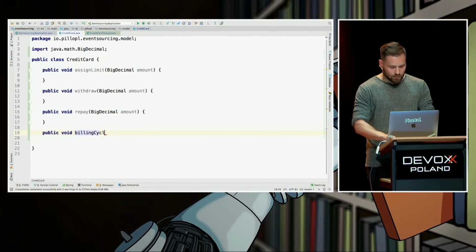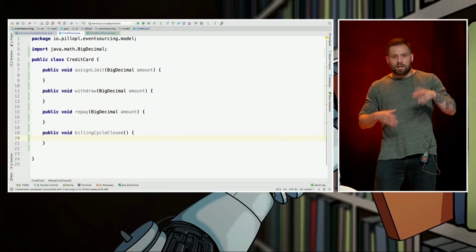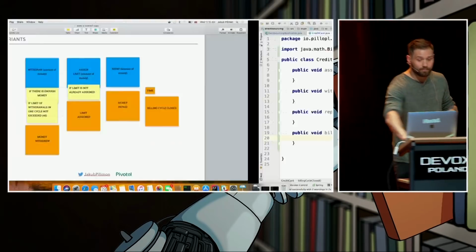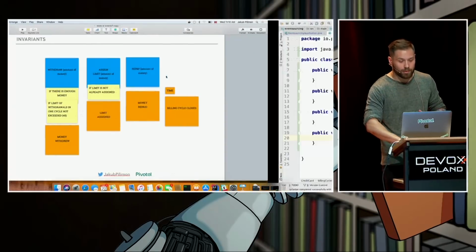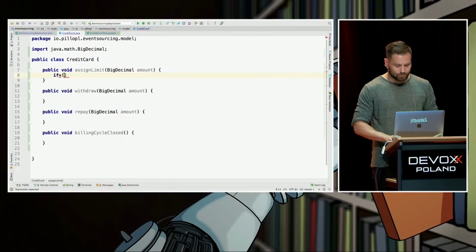Billing cycle closed. Right. So we have the public API. We can also spot that some of the behaviors, some of the commands were backed by invariants, right? Like here, withdraw and assign limit. So again, we blindly copy-paste this code in here.